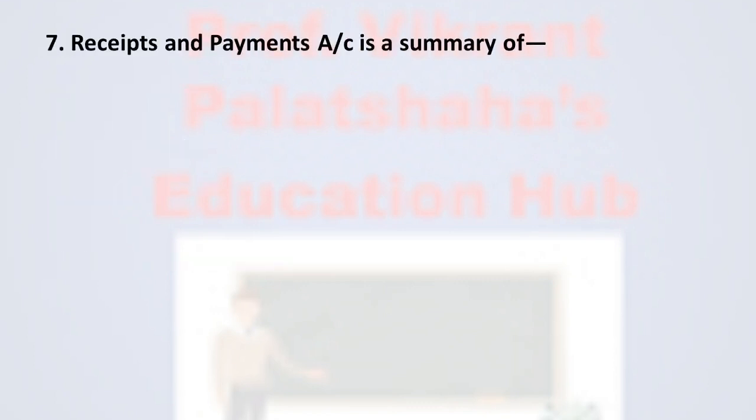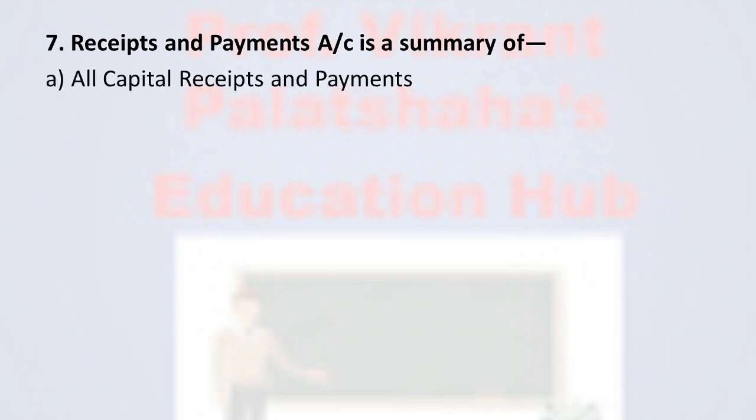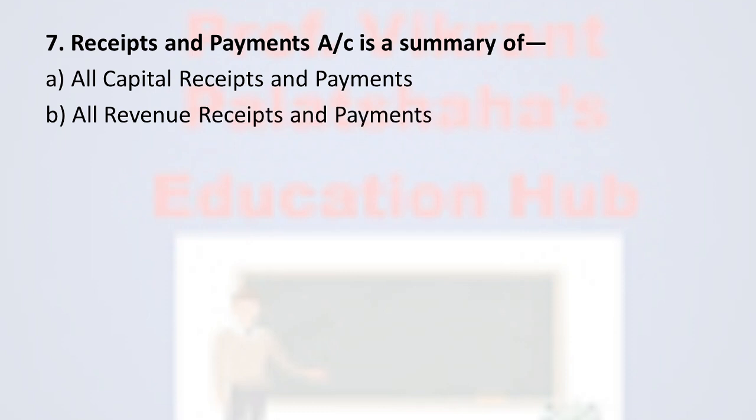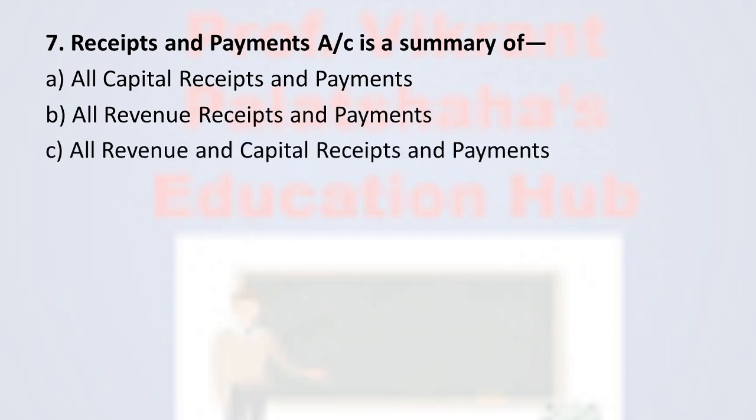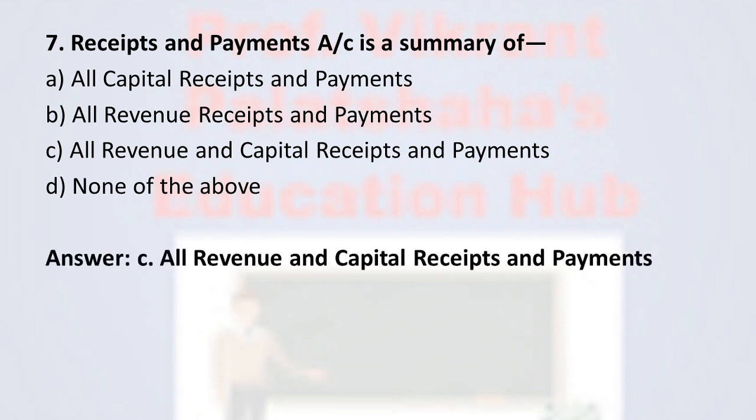Next, question number 6. Receipts and payments account is a summary of option A, all capital receipts and payments; option B, all revenue receipts and payments; option C, all revenue and capital receipts and payments; and option D, none of the above. And the correct option is option C, all revenue and capital receipts and payments. All revenue as well as capital receipts and all payments are recorded under the receipt and payment account.